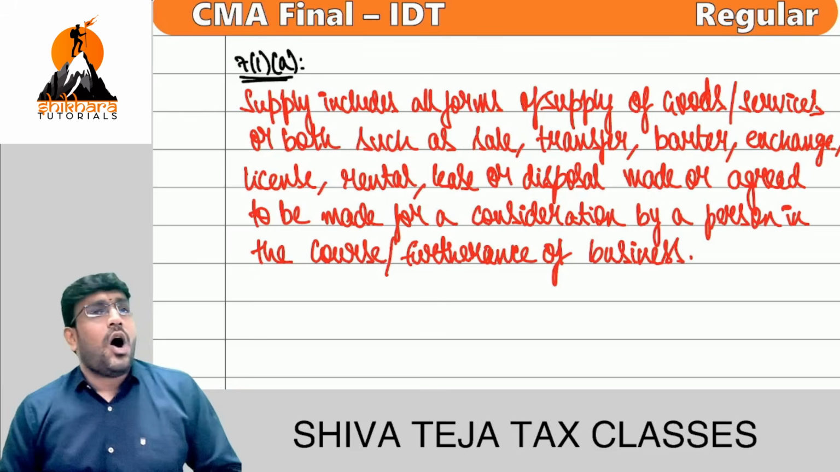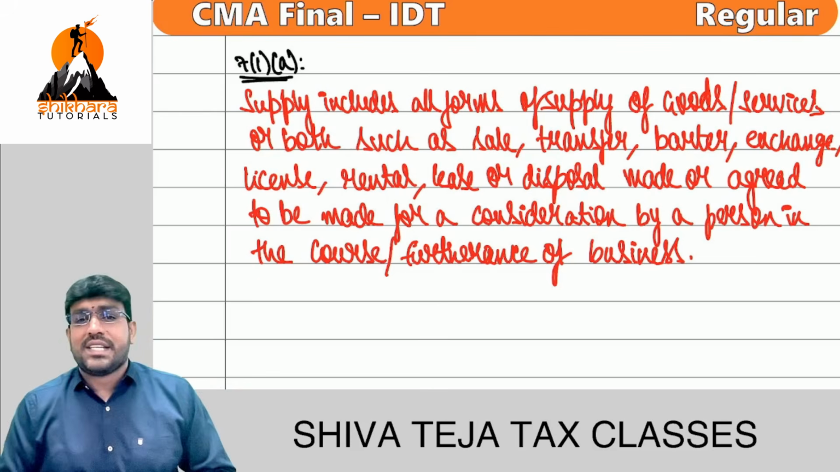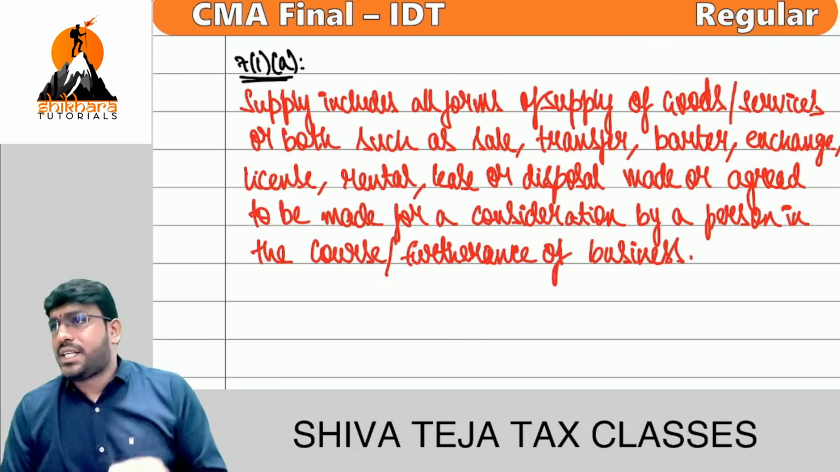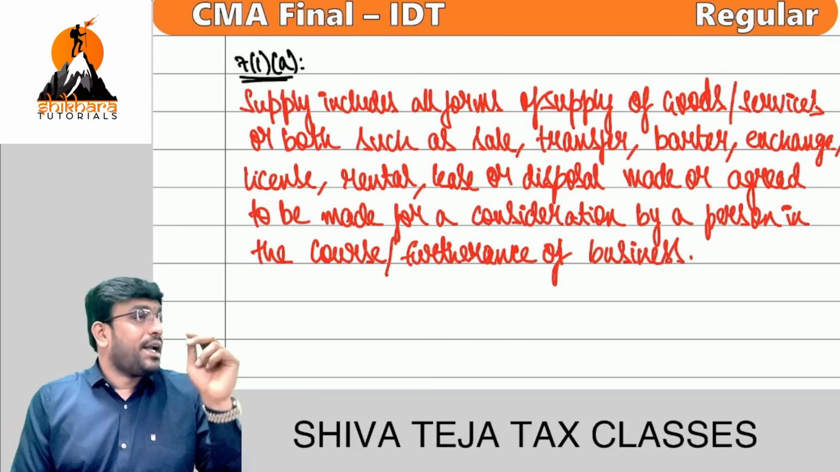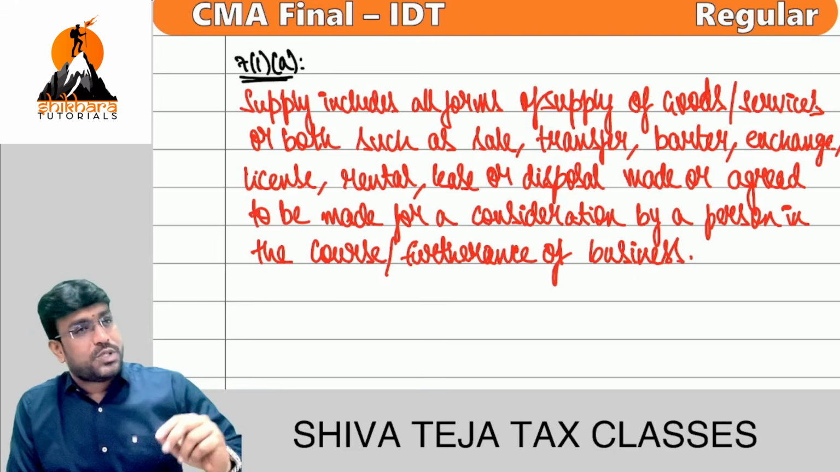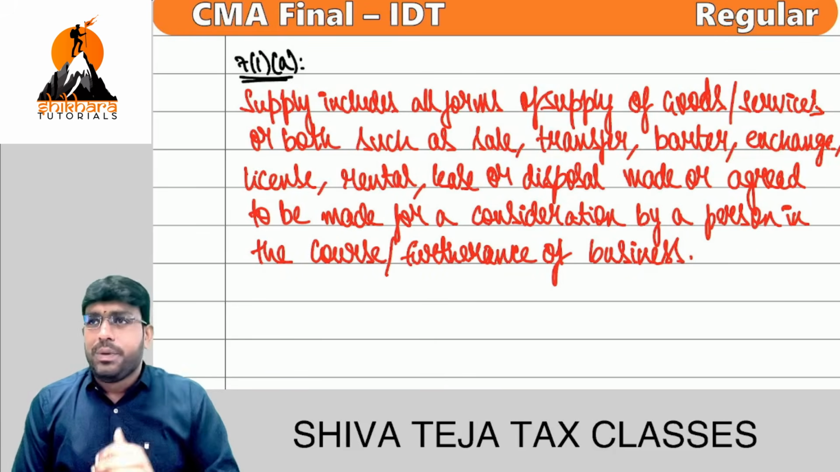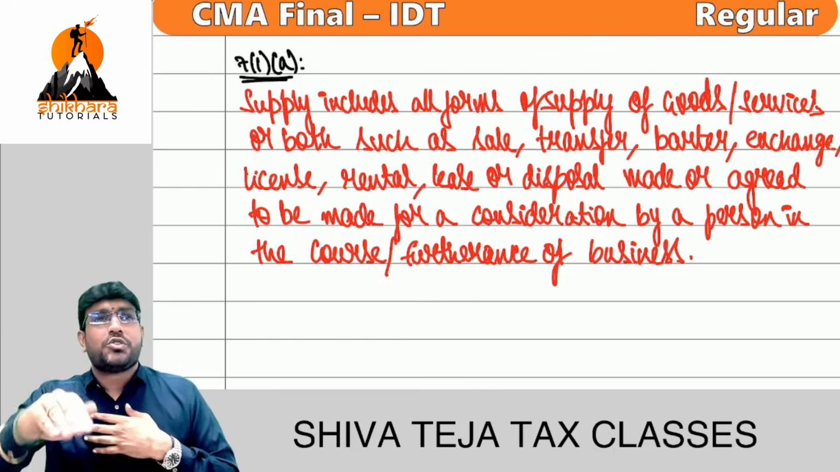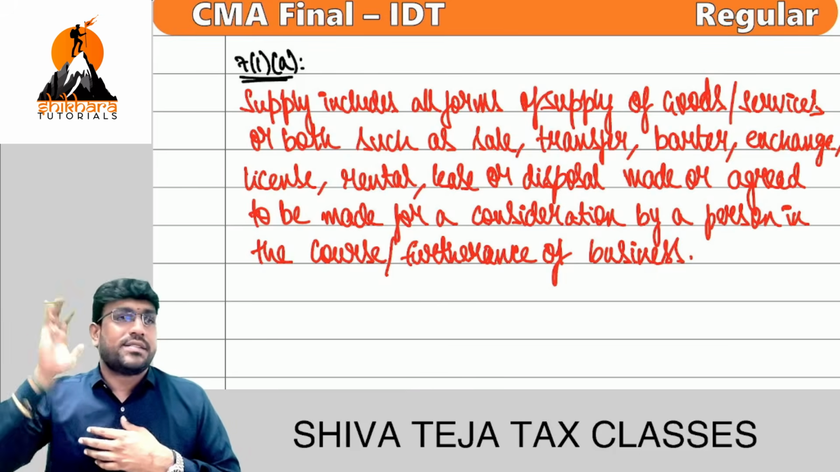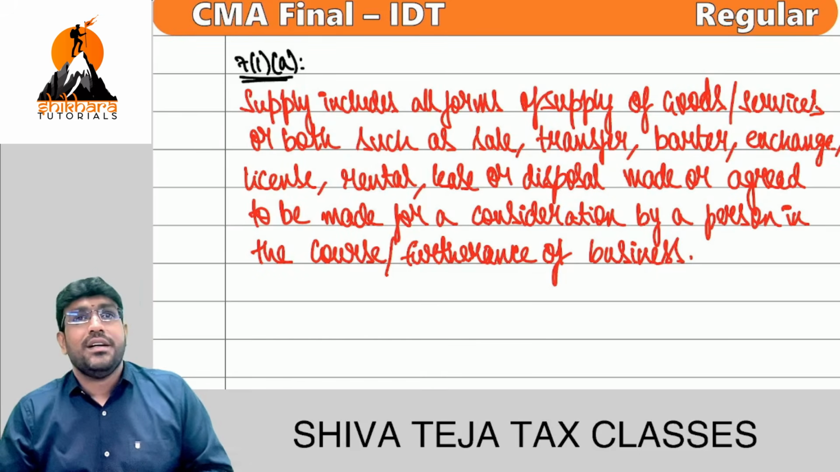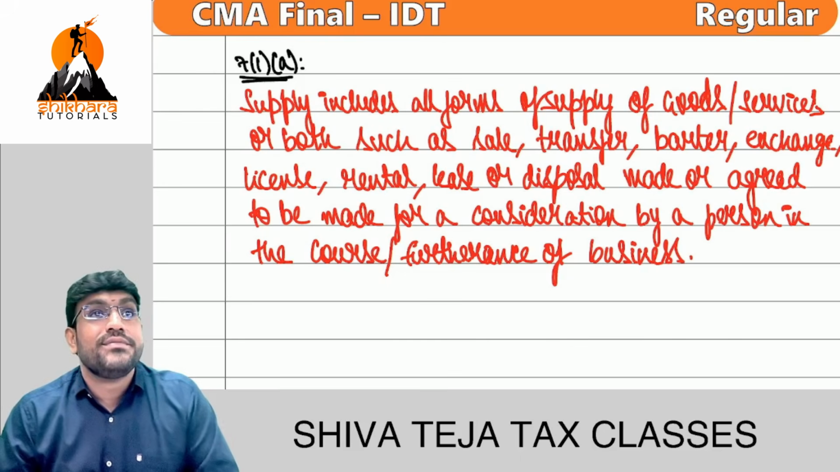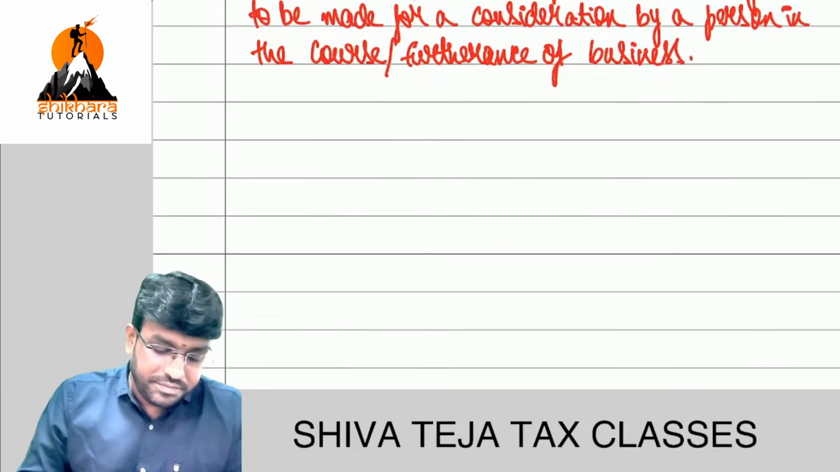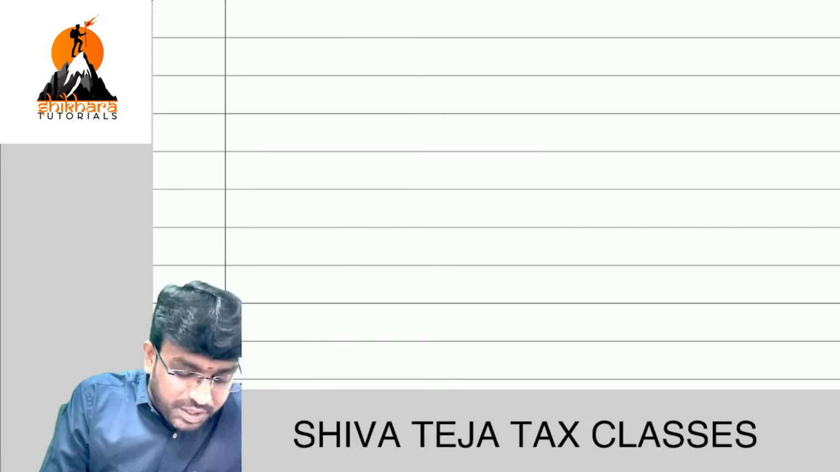Supply includes all forms of supply of goods or services or both, such as sale, transfer, barter, exchange, license, rental, lease, or disposal, made or agreed to be made for a consideration by a person in the course or furtherance of business. That's it. I'm sure we are clear with this. Good. Next point.